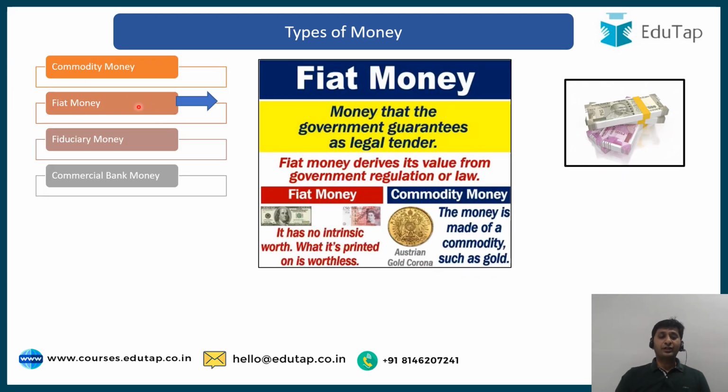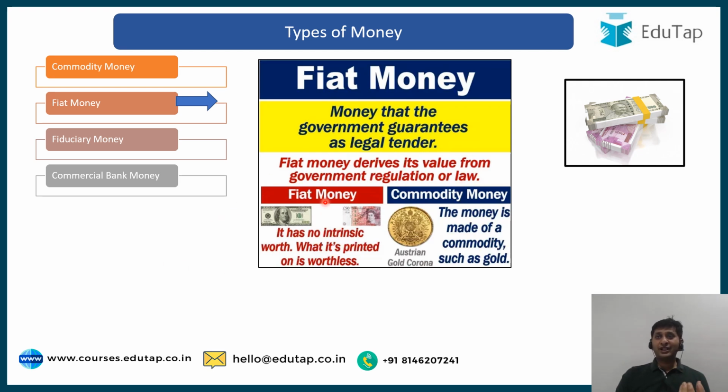Now what is fiat money? Fiat money is something that in itself is worthless. For example, these notes, like the currency of various countries, in themselves are worthless unless and until they are given the status of legal tender by the government. So anything which has no intrinsic value but is recognized as legal tender by the regulation or law of that country is called fiat money.